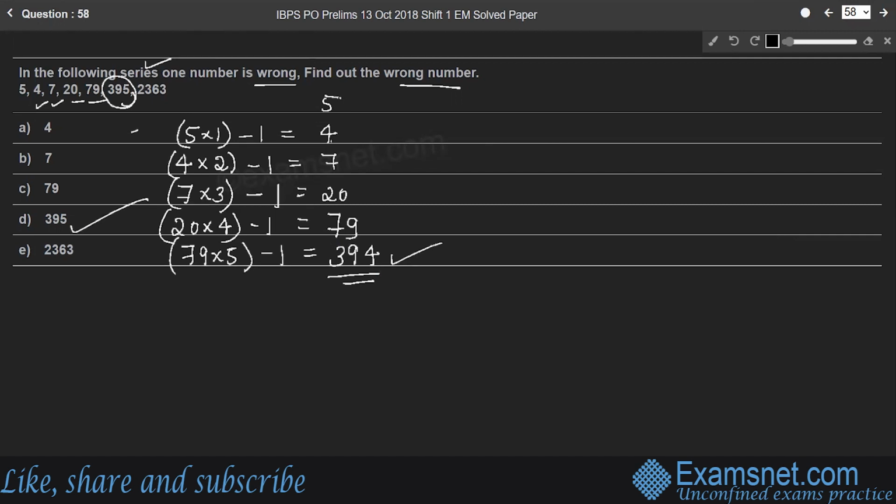So let us verify the answer by taking the last number, where 394 is multiplied by 6, we'll get 2364, and 1 is subtracted, we'll get 2363. Therefore, the answer is verified here. Here the rule is, each number should be multiplied by consecutive numbers. So starting from 1, each number should be multiplied by its consecutive numbers. Then 1 should be subtracted from the product, right? Therefore, the answer is obtained. Hence, the wrong number is 395.